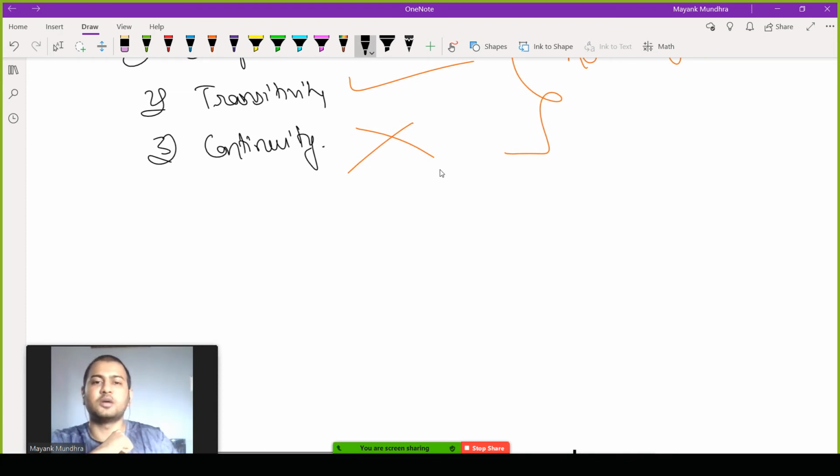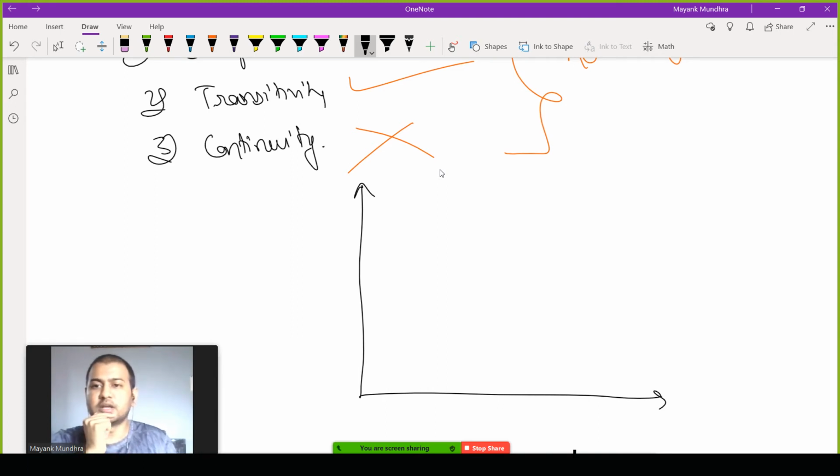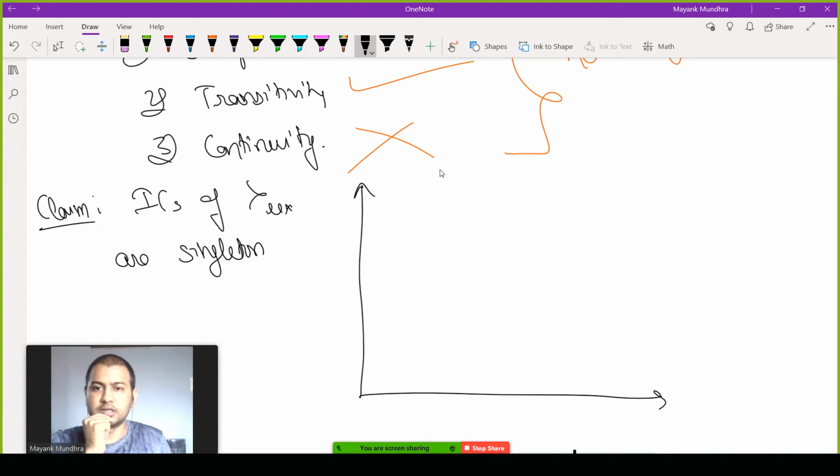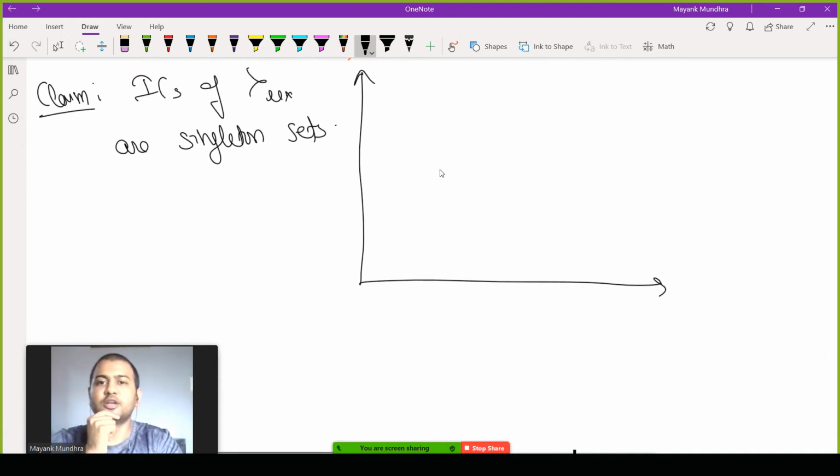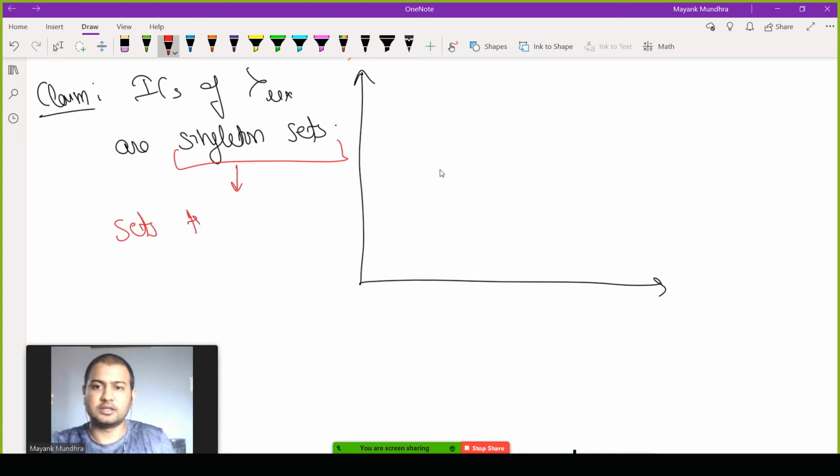Let's talk about indifference curves of lexicographic preferences. The claim is that ICs of lexicographic preferences are singleton sets. According to the claim, the ICs of lexicographic preferences are going to be singleton sets. Singleton sets means sets that contain just one element.